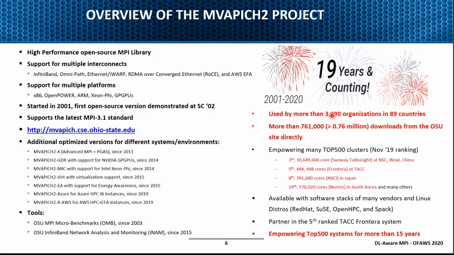Currently, these libraries are being used by more than 3,000 organizations. Just from the OSU website, we have crossed almost 760,000 downloads. Our library is integrated with a lot of other software stacks: Red Hat, SUSE, OpenHPC, Spack. We are a partner in the fifth-ranked TACC Frontera system, where it is running in production. It is also enabling a lot of Top500 systems over the years. The fifth-ranked Frontera, ABCI, Neurion: all these systems use our libraries to get the best performance.